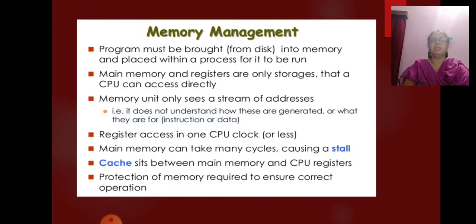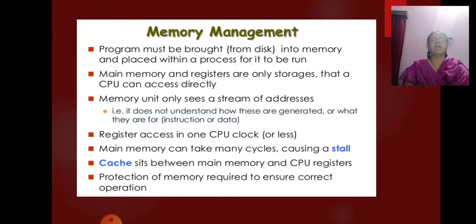Registers that are built into the CPU are generally accessible within one cycle of the CPU clock. Most CPUs can decode instructions and perform simple operations on register content at the rate of one or more operations per clock tick. The same cannot be said of main memory, which is accessed via a transaction on the memory bus.